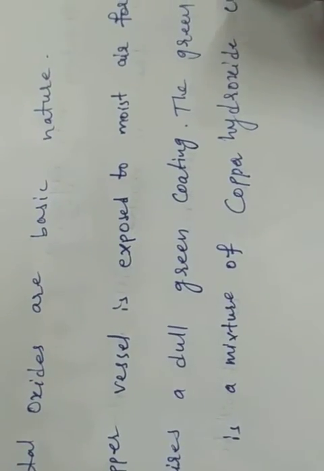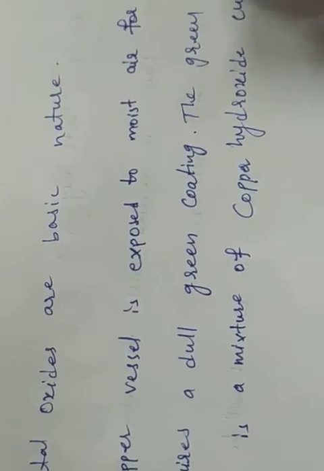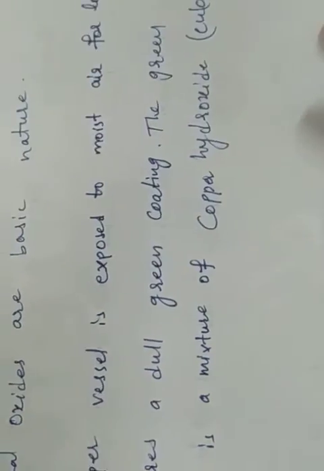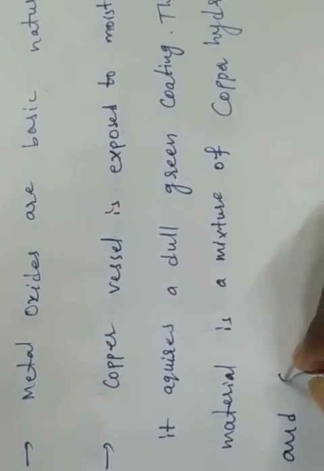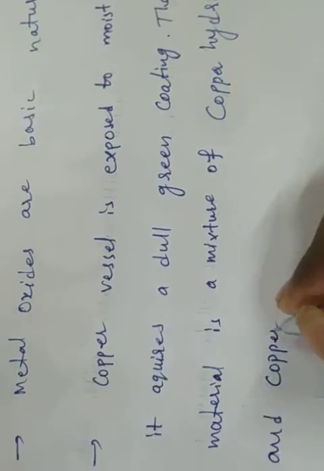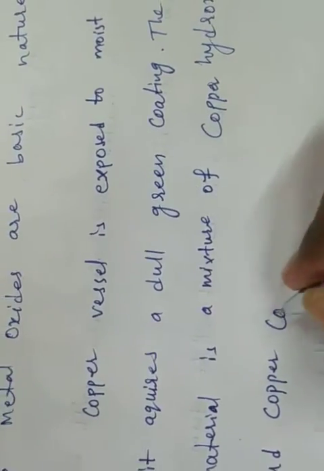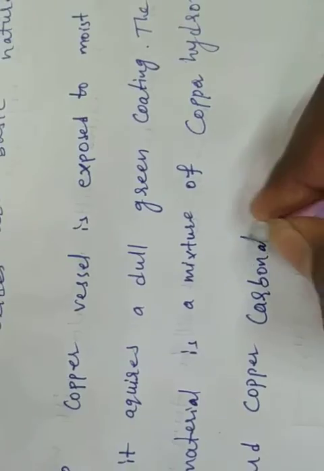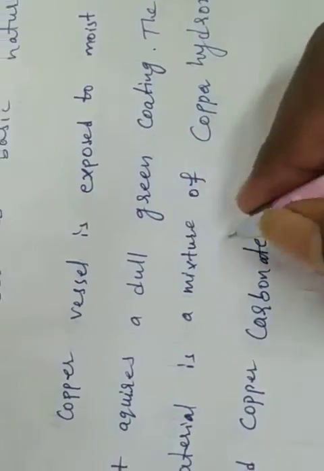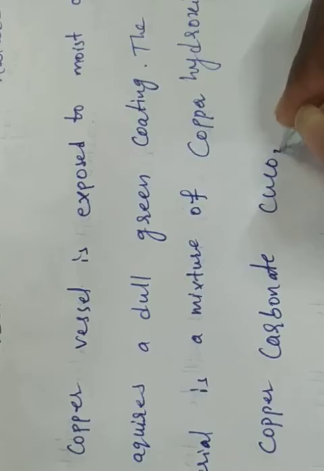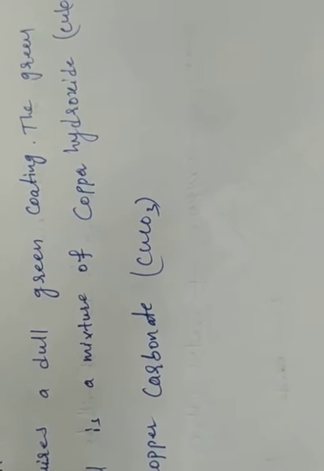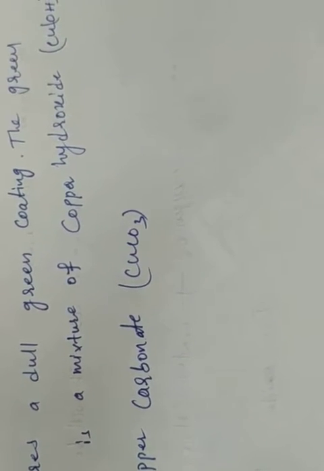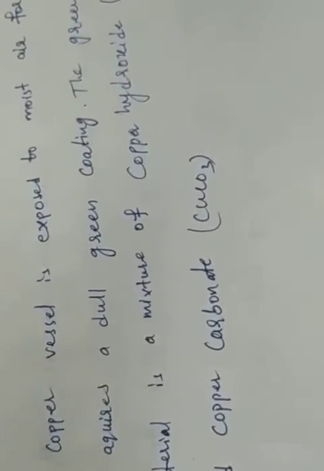What is the formula? Cu(OH)2, copper hydroxide, and copper carbonate. What is the formula? CuCO3. Okay. So when a copper vessel is exposed to moist air for long, it acquires a dull green coating. The green material is a mixture of copper hydroxide and copper carbonate. So we can write the reaction.